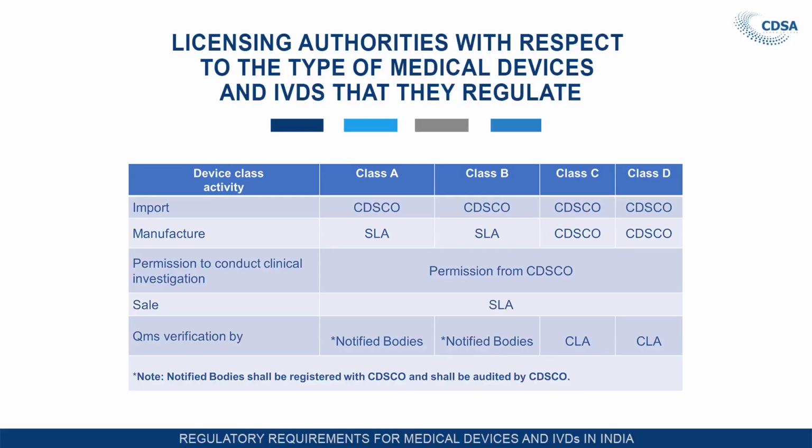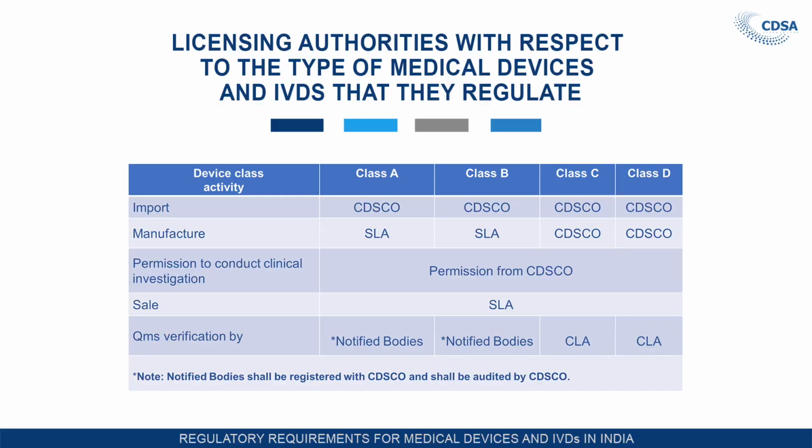In case of QMS verification, QMS audit, for class A and class B, we discussed many times that the notified body is responsible for QMS verification of class A and class B medical device manufacturing units, and the central licensing authority is responsible for QMS inspection of class C and class D devices. Who are the notified bodies responsible for QMS verification of class A and class B devices? The notified bodies which are registered with the central licensing authority are the only ones responsible for QMS verification of class A and class B devices.